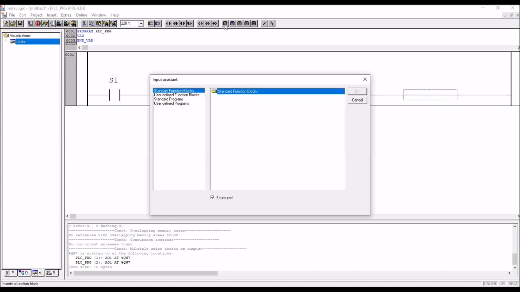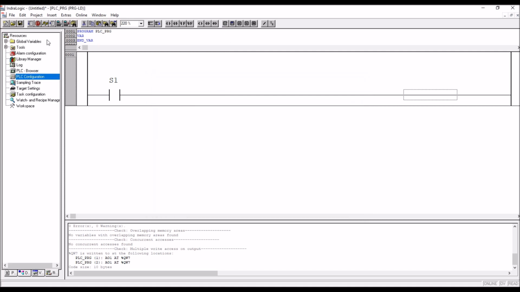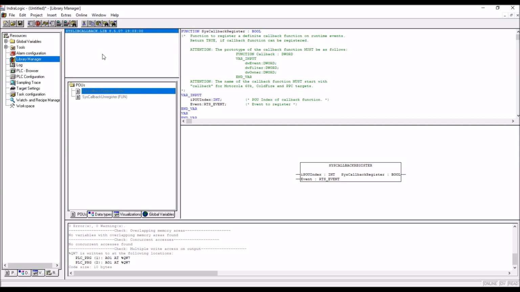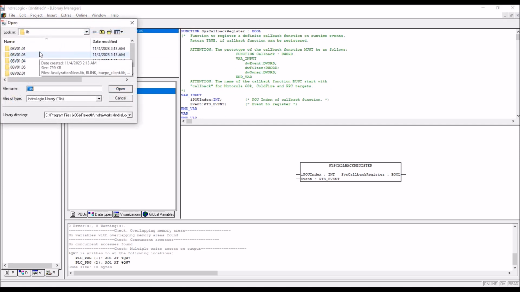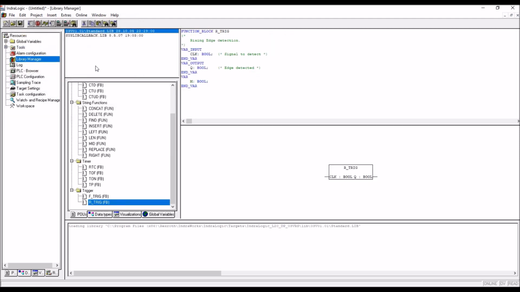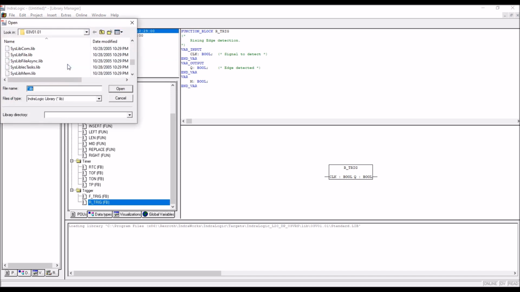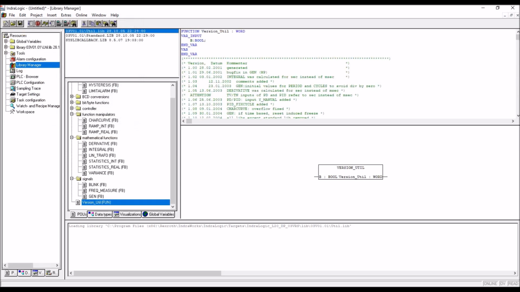First of all, see now function blocks are empty. So go to the resources, library manager, then addition library. There are two libraries required. One is standard library. Okay, added. Again, right click addition library. There is a utility library also required because blink option is available there. Now go back to the program.